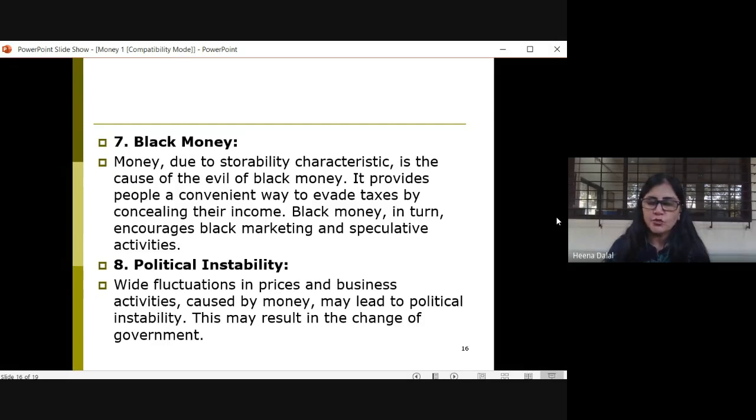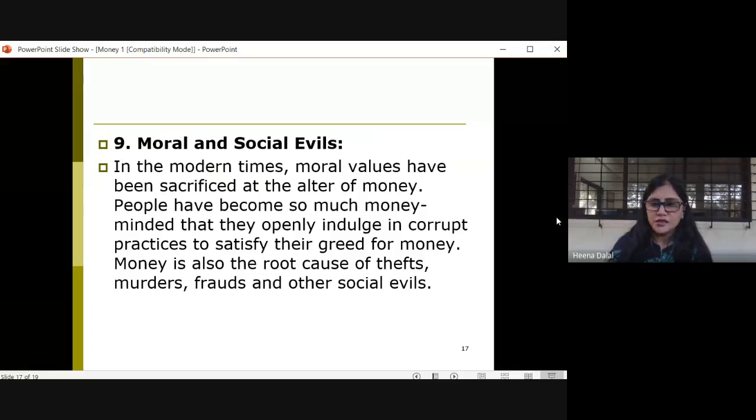So, we are seeing so many disadvantages of money. If there is excessive use of money, it leads to instability, it leads to inflation, it leads to deflation, right? The capital is misused, people start hoarding money, it leads to the creation of black money, it leads to political instability in the nation, which ultimately adversely affects the economy. Yes, we have been seeing this for so many years.